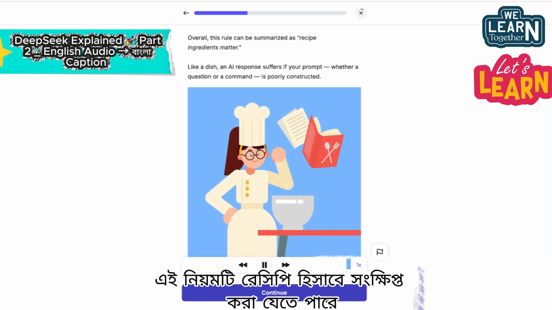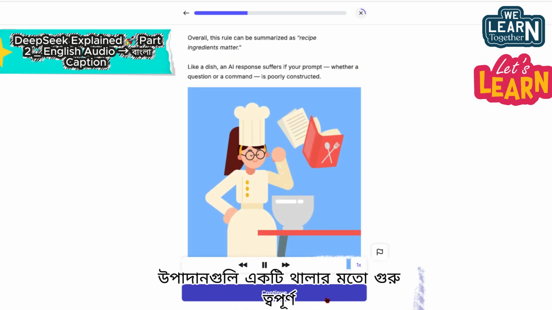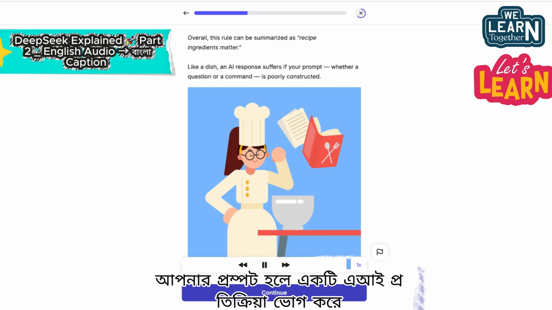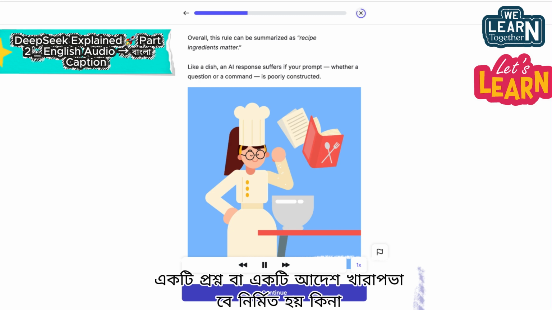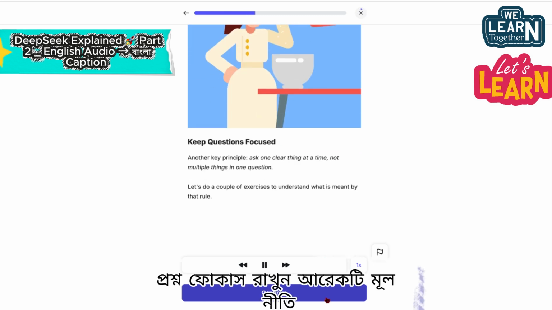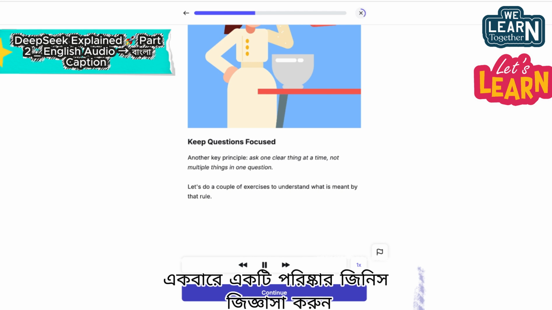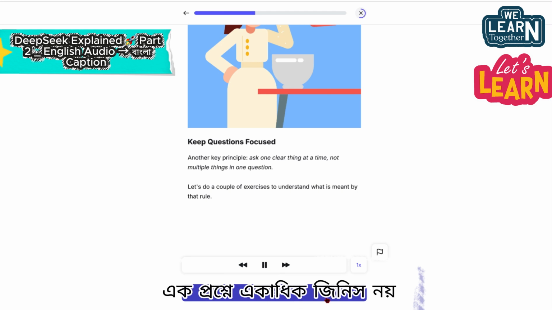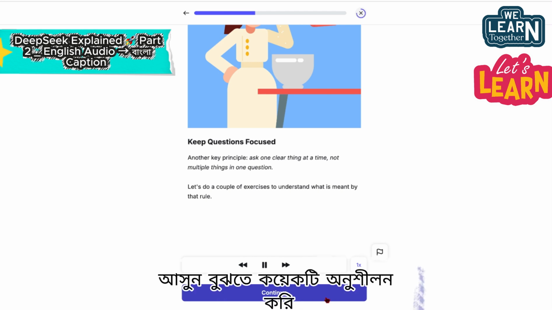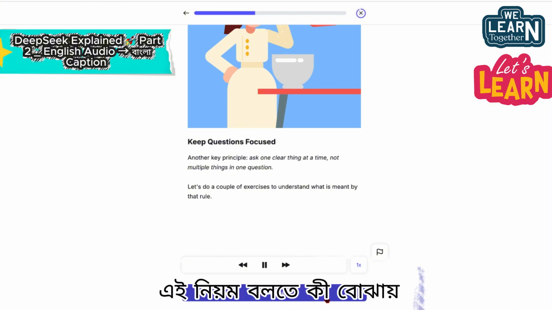Overall, this rule can be summarized as recipe ingredients matter. Like a dish, an AI response suffers if your prompt, whether a question or a command, is poorly constructed. Keep questions focused. Another key principle: ask one clear thing at a time, not multiple things in one question. Let's do a couple of exercises to understand what is meant by that rule.